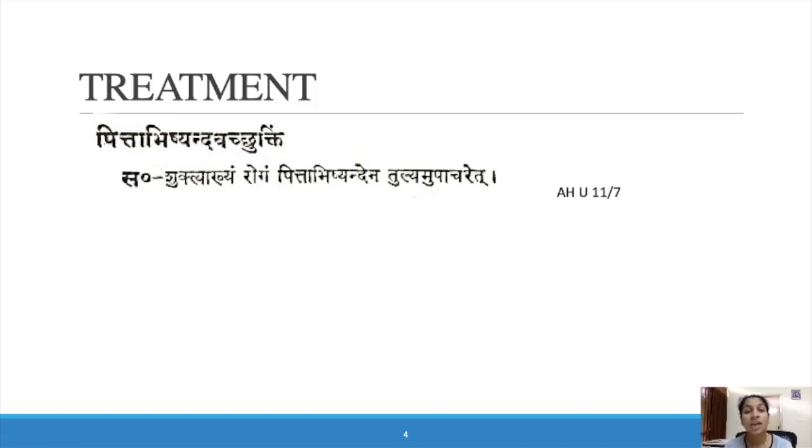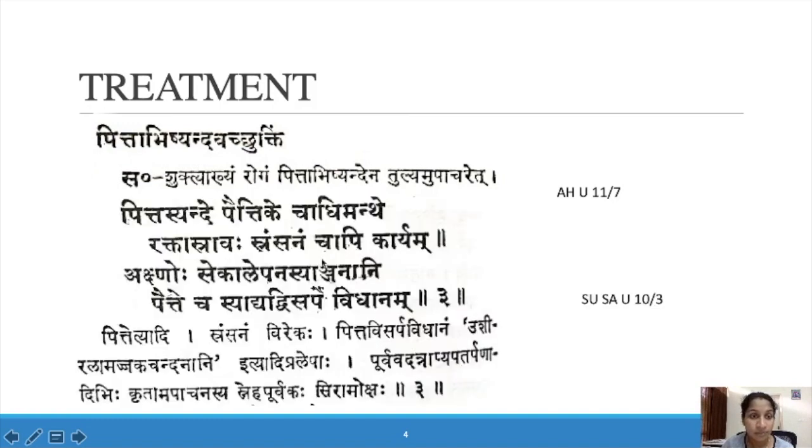Pittaja Abhishanda is a disease mentioned in Sarvakshiroga. When we deal with that, we will go into detail. So here in Shuktika, we have to give Pitta Abhishanda Chikitsa. I'll give you the Samanya Chikitsa here, as mentioned in Sushruta Samhita. This is the Pitta Abhishanda Samanya Chikitsa.